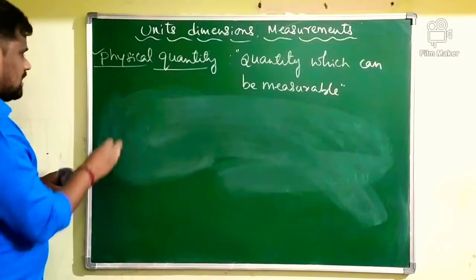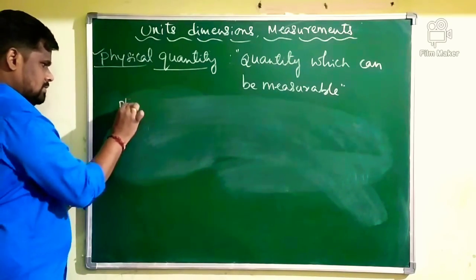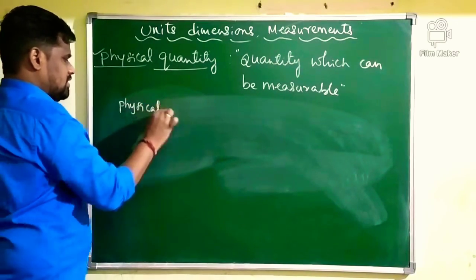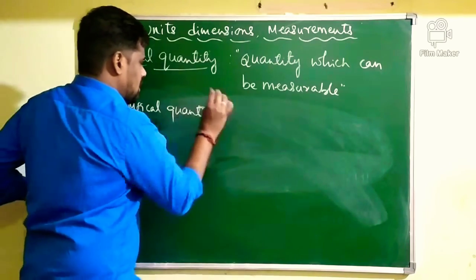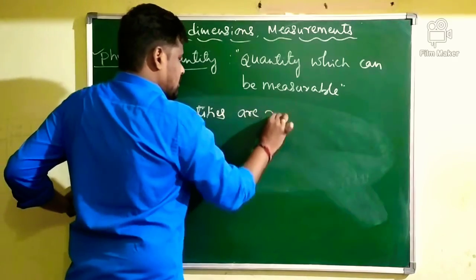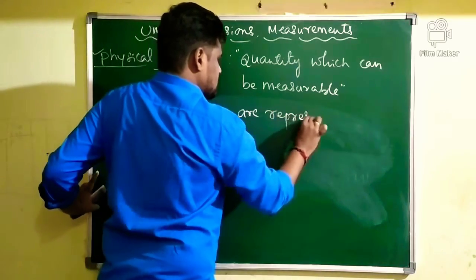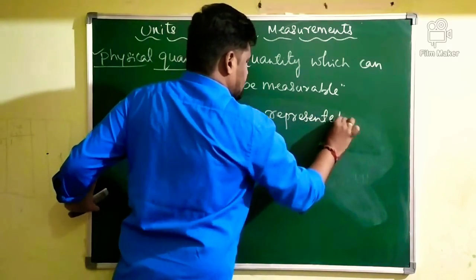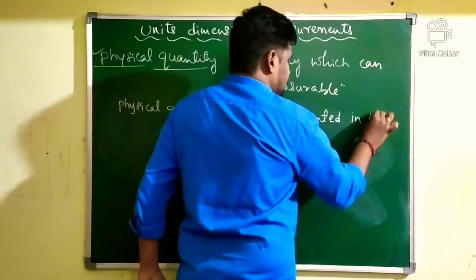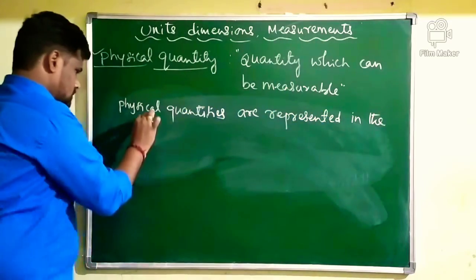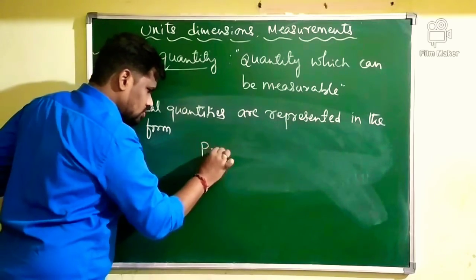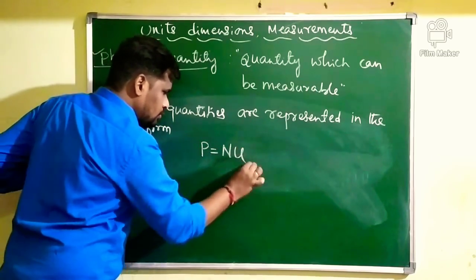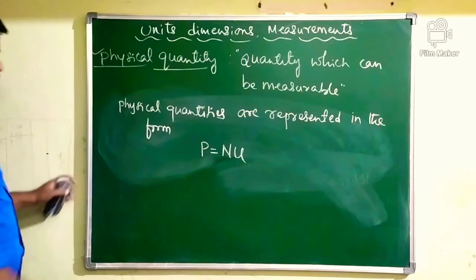Physical quantities are represented in the form P is equal to N into U. What is P here?